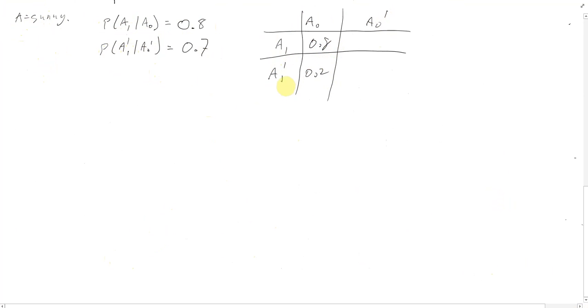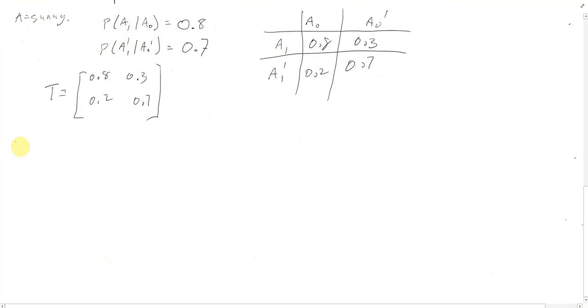A0 dash and A1 dash, that's this one here, 0.7, which makes this a 0.3. So that's our transition matrix. So we can jot that down. Okay, there's our transition matrix.